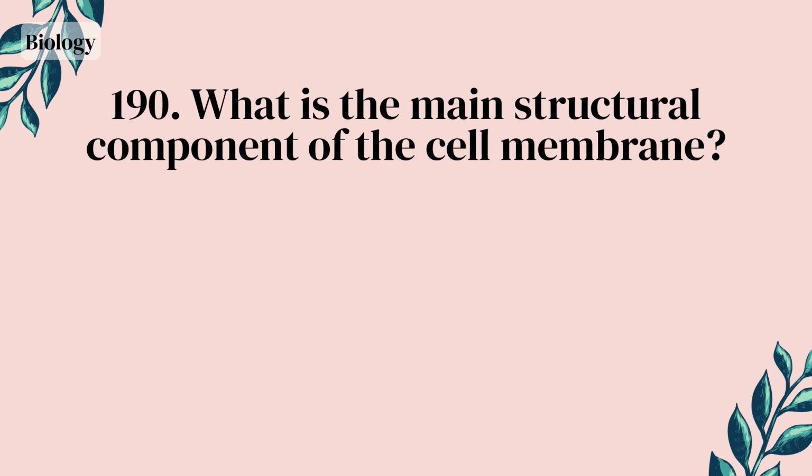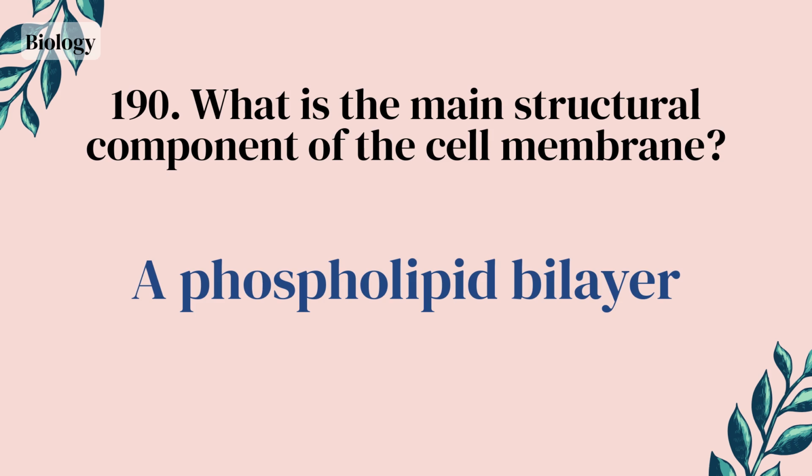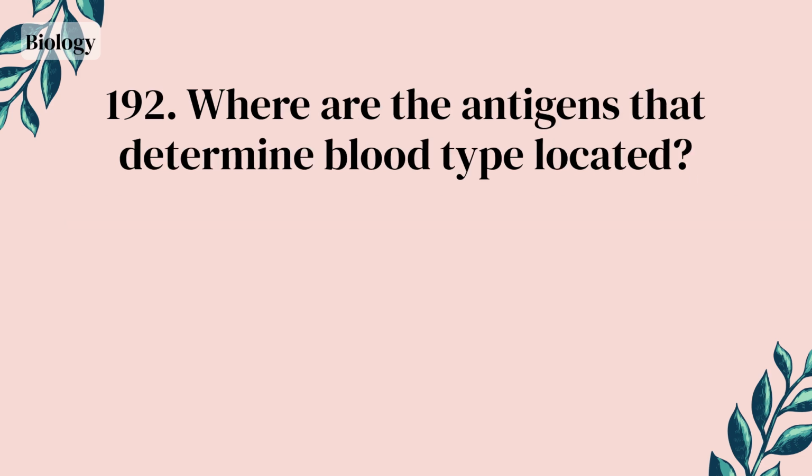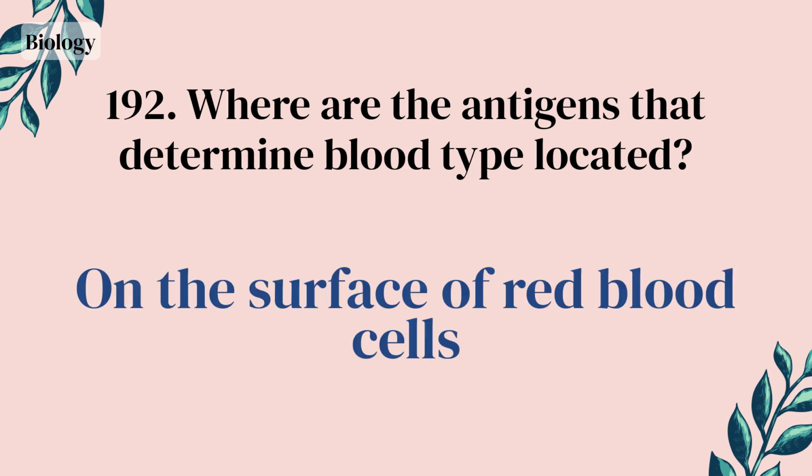At dawn. What is the main structural component of the cell membrane? A phospholipid bilayer. What phenomenon discovered with the Hubble Space Telescope provides evidence for the expansion of the universe? Redshift. Where are the antigens that determine blood type located? On the surface of red blood cells.